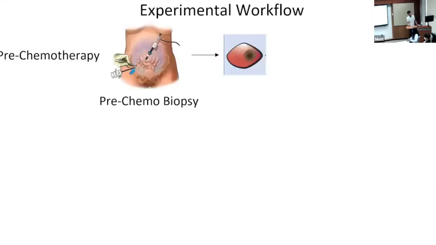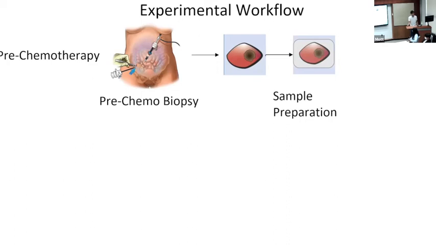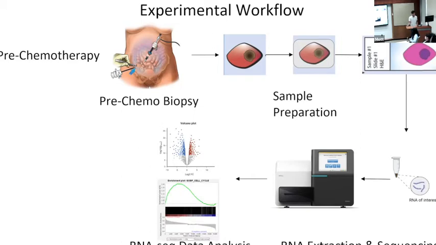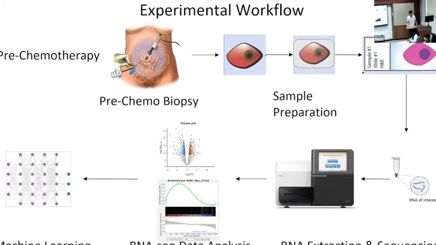The way that the samples were gathered, first there's a pre-chemo biopsy. From that biopsy, you get a tumor sample. The tumor sample is then prepared and put on a slide. The slide is examined by a pathologist who determines if the tumor is large enough to do RNA extraction and sequencing on. If it is, then you do RNA extraction and sequencing. Using that data, we can perform DGE analysis. And with the differentially expressed genes, we perform machine learning.